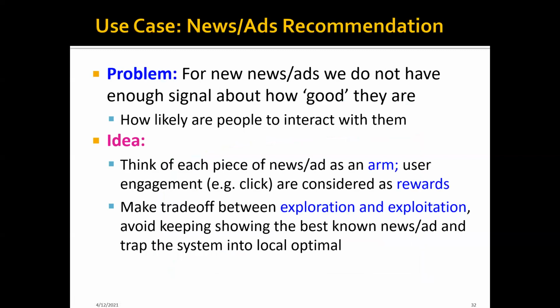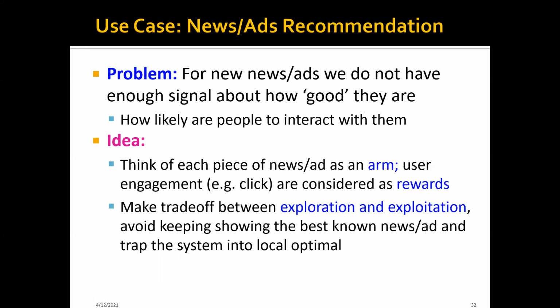And next, let's talk about some use cases for the UCB or the epsilon greedy algorithm. So one use case is about news or ads recommendation. The problem setting here is that for new news and ads, we do not have enough signal about how good they are, right? And here, good means how likely people are to interact with them.